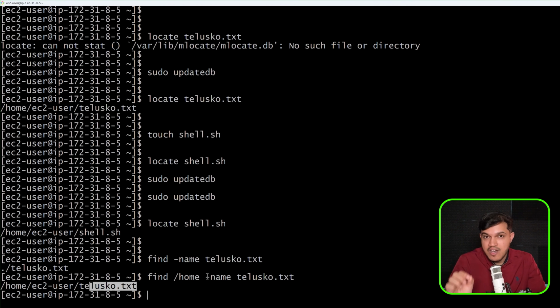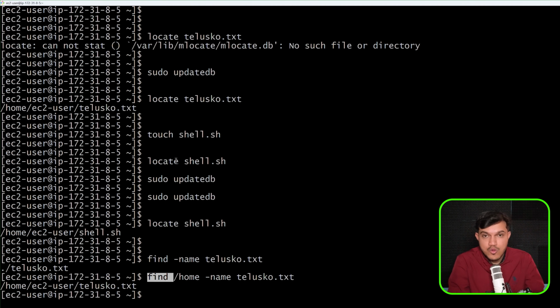Since it will search for this particular file in the entire Linux file system, it is slightly slow compared to locate, because locate will not search in the entire file system. It will just go and search in its internal database. So if you want to go with the real-time file search, maybe that has not been updated in the internal database which locate is using, then you have to go with find, because it will not search in the database, it will search in the entire file system even if it is not updated in the database.